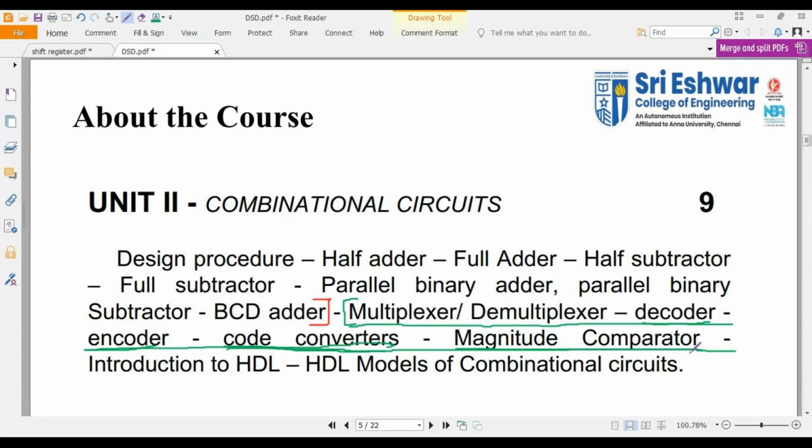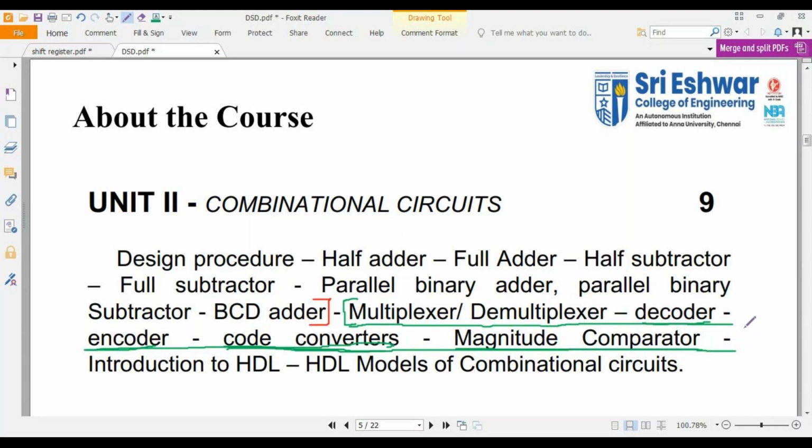Like that, you may get questions from part A. In part B, they will be asking to design a 2-bit magnitude comparator, or design a 3-bit magnitude comparator and explain in detail. It may be asked in 8 marks, or sometimes in 14 marks.